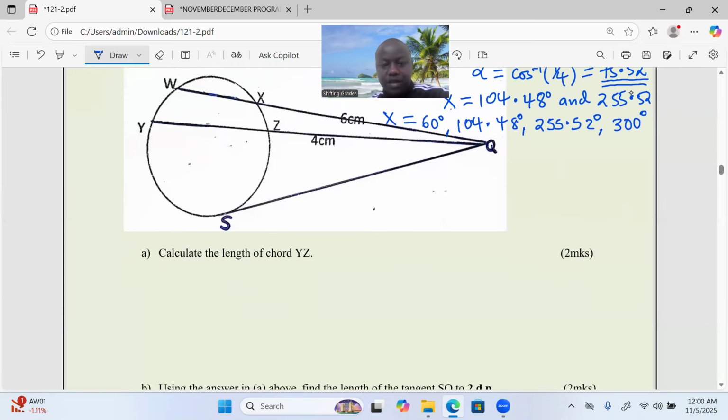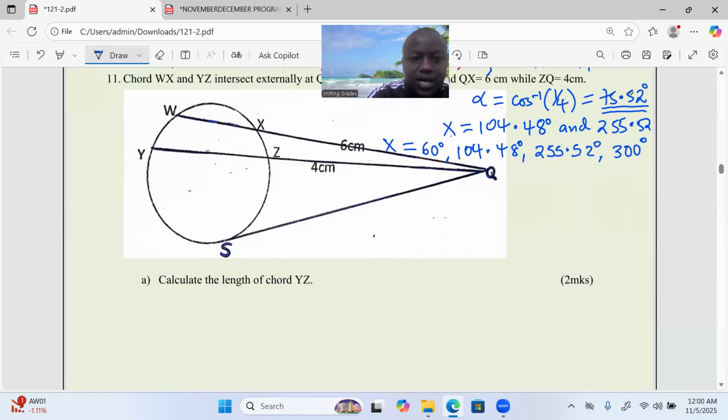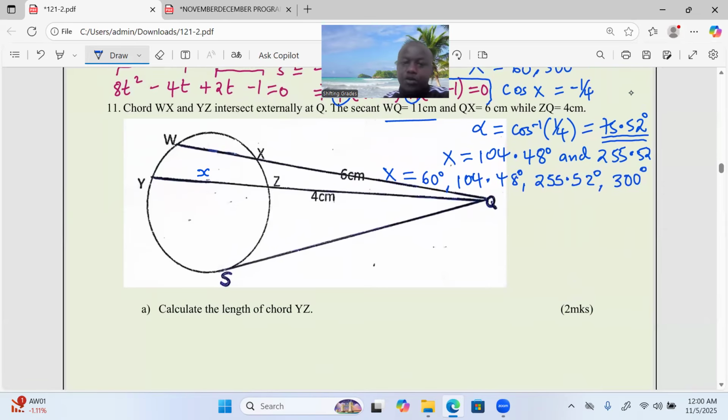Calculate the length of the chord YZ. Can we let this YZ be x? Just a small letter x, so that we don't confuse it with the existing X there. When chords are intersecting externally, this is how they relate. We have two chords here, WQ and YQ.